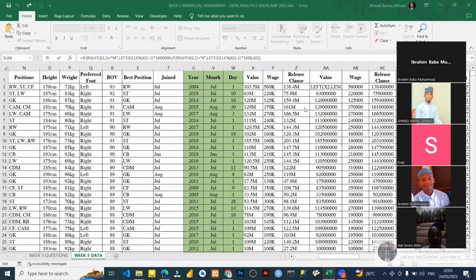Yeah, if you use any other method, and the method falls within what we did in question number 5 in week 3, you will get your marks. Don't worry about that. So that's all about the questions.